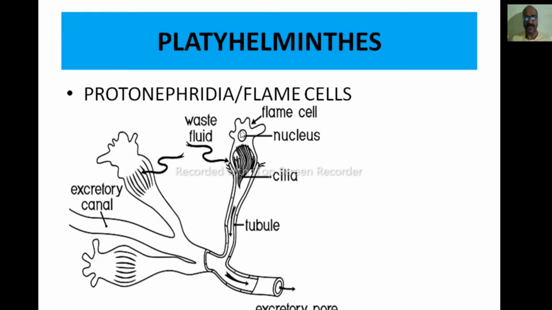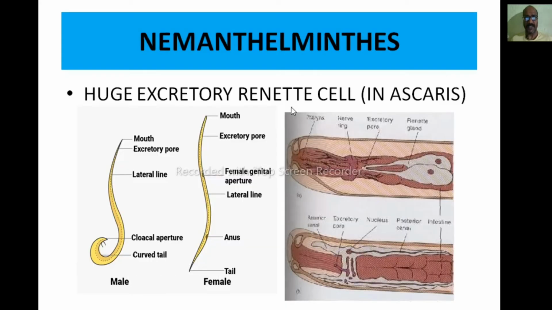It may be urea or ammonia. This nitrogenous waste enters into the cell by the beating of cilia, which is like the flickering of a flame. That's why this is known as the flame cell. When it enters the intracellular space or the tubule of the flame cell, it gradually goes down and exits outside through the excretory pore. So this is the flame cell found in the phylum platyhelminthes.